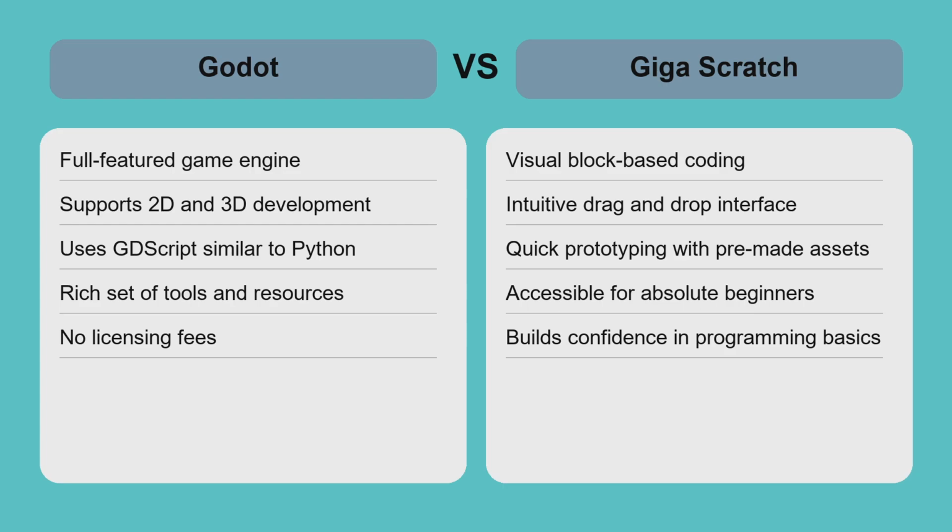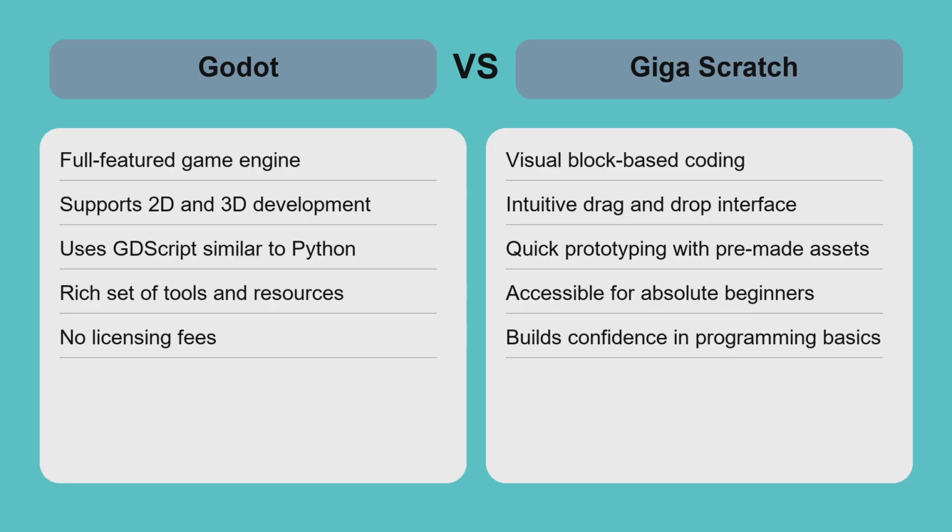In contrast, Giga Scratch prioritizes simplicity and fast results with its visual programming blocks, perfect for absolute beginners or younger audiences exploring basic logic and game design. While Godot requires more time to master, it provides greater creative freedom and professional potential.